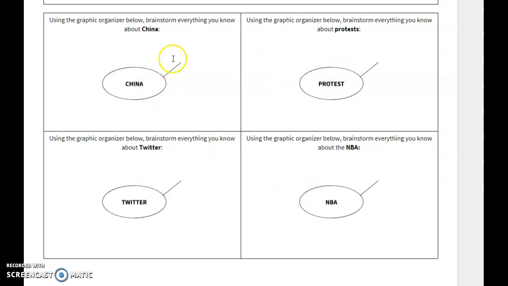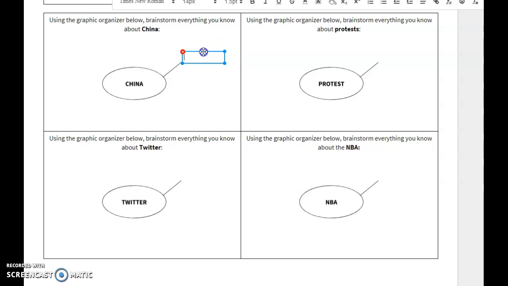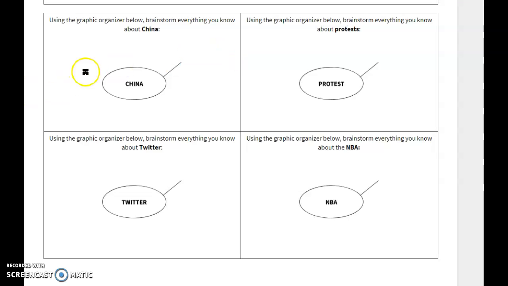So where this line's going out, you add a text box. And then you write what you know. And then for the next part, you have the ability to make more lines and add more things that you know. So there is not a limit, but I know that you guys all know at least something about each category. So try to think of 2 to 3 things each.